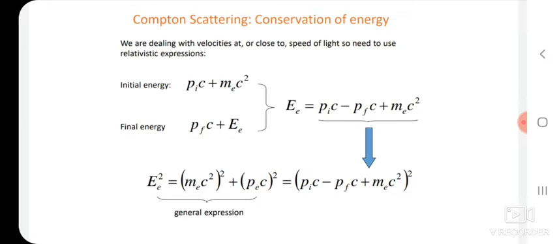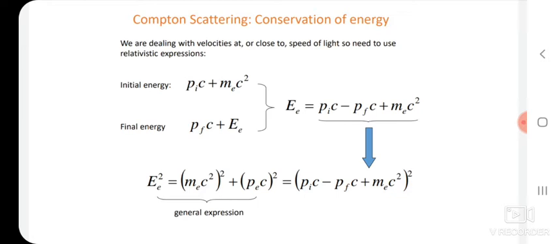If we see the right hand term, Pic minus Pfc plus mec square, if we consider Pic minus Pfc as one term and mec square as another term, this equation looks similar to (A plus B) whole square.